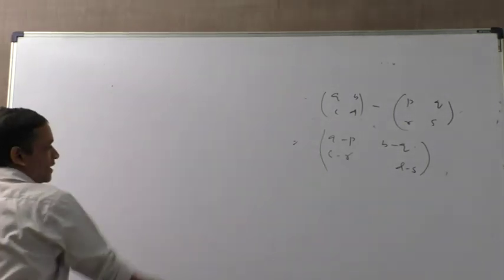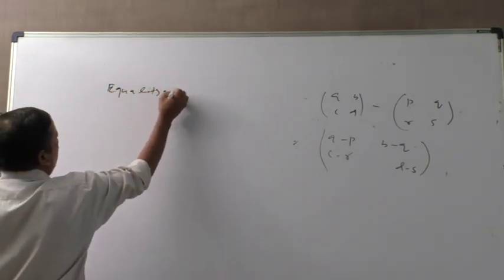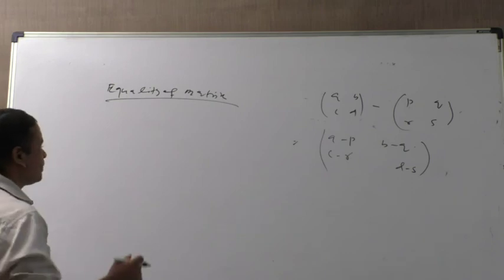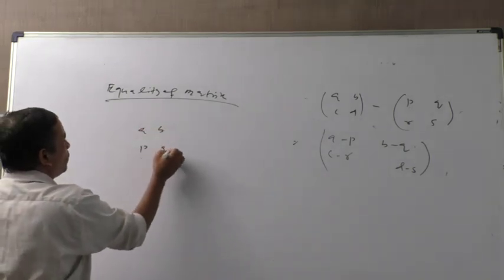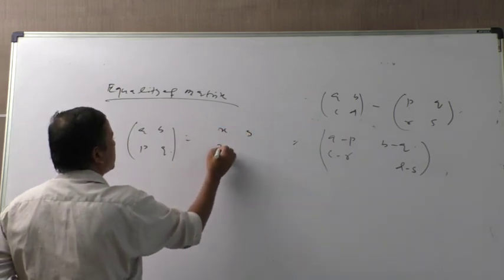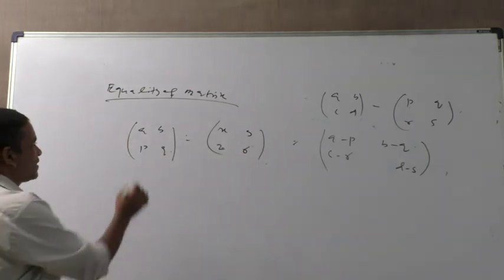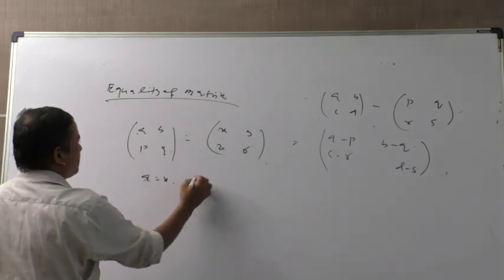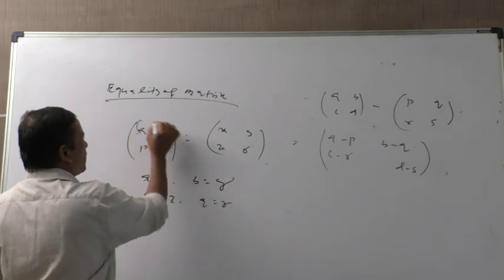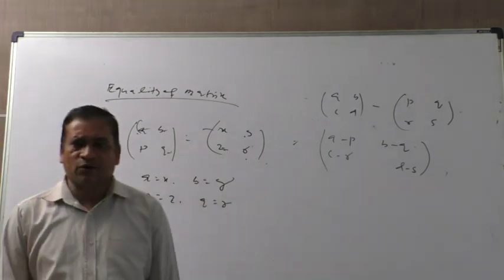Next is equality of matrices. Two matrices are equal if they have the same order. For example, the matrix A B P Q is equal to X Y Z R. That means the corresponding elements are equal: A equals X, B equals Y, P equals Z, and Q equals R. The corresponding elements must be equal, then the matrices will be equal.